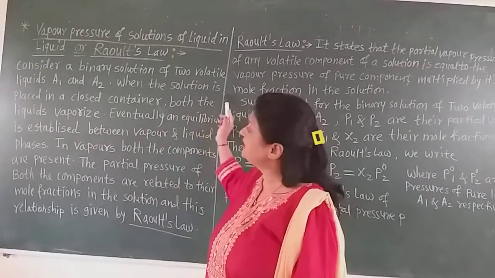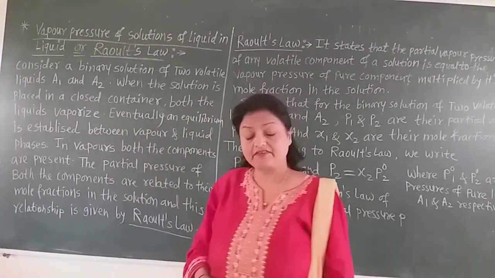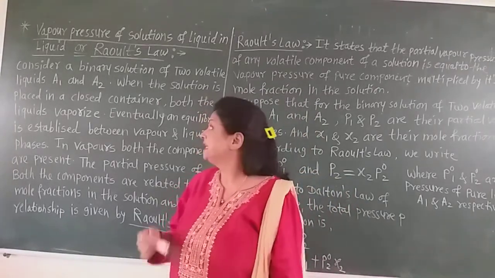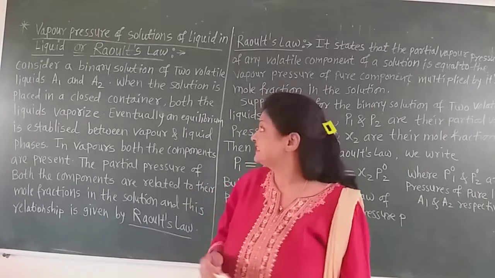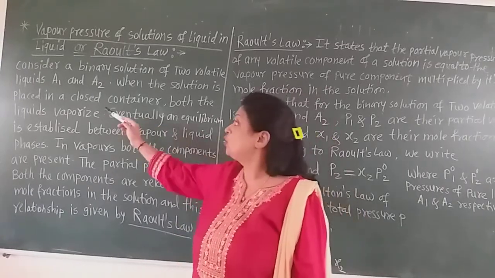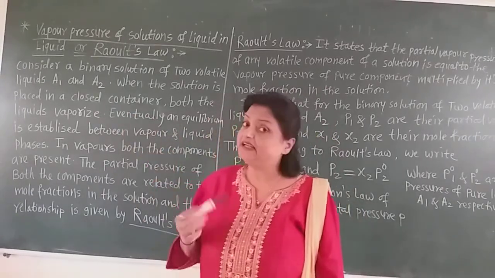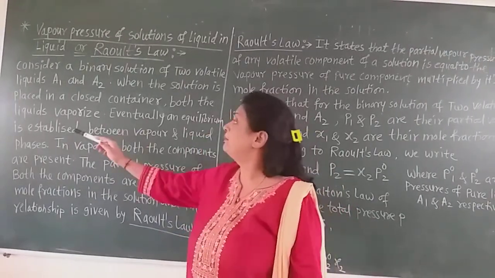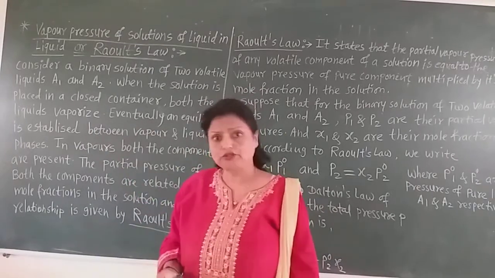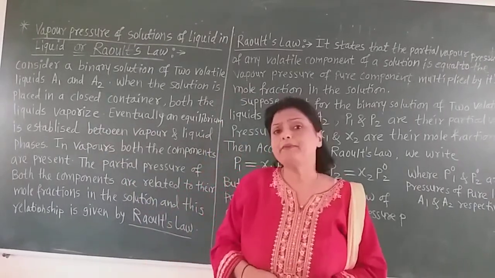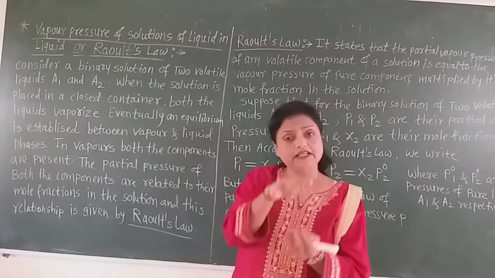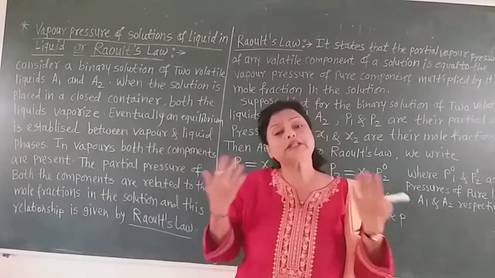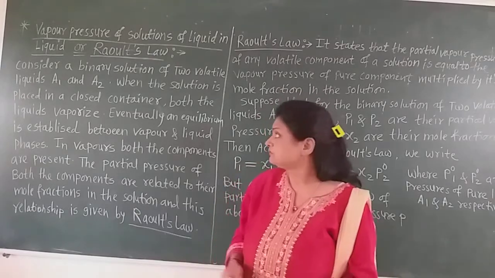When such a solution, that is the binary solution of the two components A1 and A2, which are volatile liquids, is placed in a closed container with a lid, then both the liquids vaporize, as both are volatile. If we keep the solution of both liquids in the closed container, both liquids get vaporized.